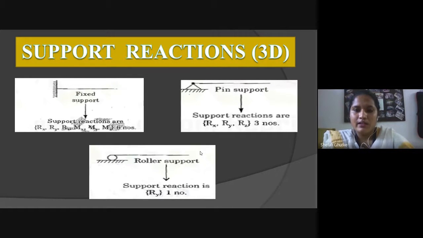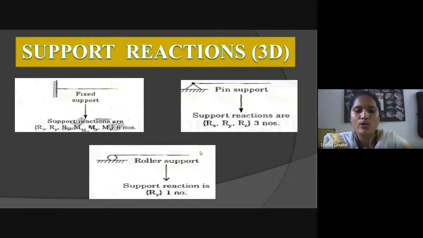Previously, in hinge support, no moment reactions are there. So in the 3D condition, you can see here, no moment reactions are there. The third condition is a 3D structure with roller support.